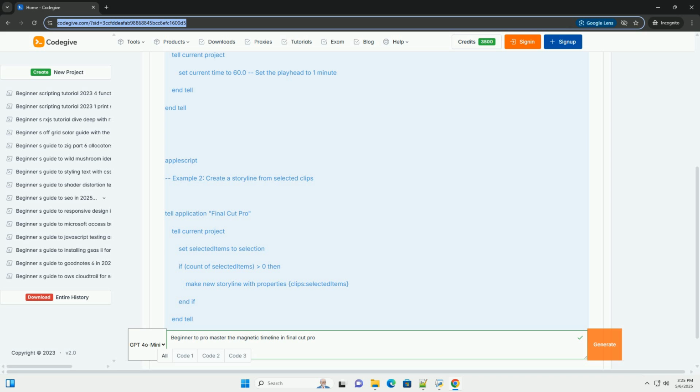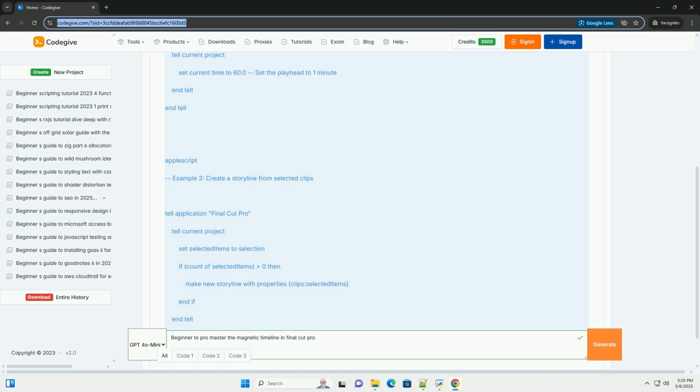2. Creating a project. Create a new project by going to File, New Project, or use the keyboard shortcut CMD+N. Choose your desired settings: resolution, frame rate, and audio settings. Match these to your source footage for optimal quality. 3. Placing clips on the primary storyline. Drag a clip from the browser, where your imported media resides, directly onto the timeline. This automatically places it on the primary storyline.